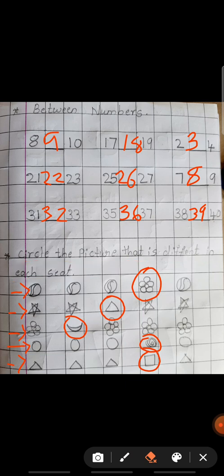do the different set circle. So like this also you have to do in the PT2 exam, children. Understood? You have to write the 1 to 10 numbers, before numbers, after numbers, between numbers, and circle the picture that is different in each set. So these also you have to do. And you have to write all this in your square line maths notebook.